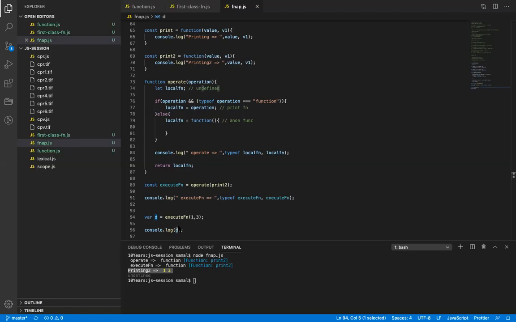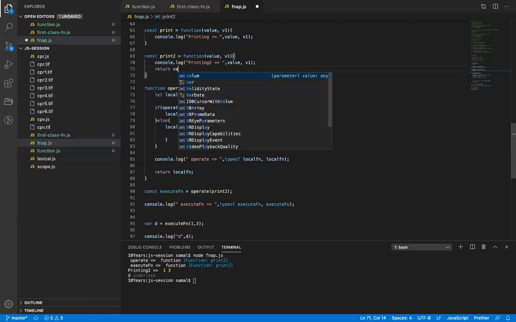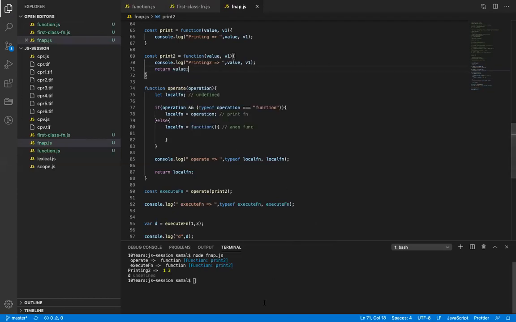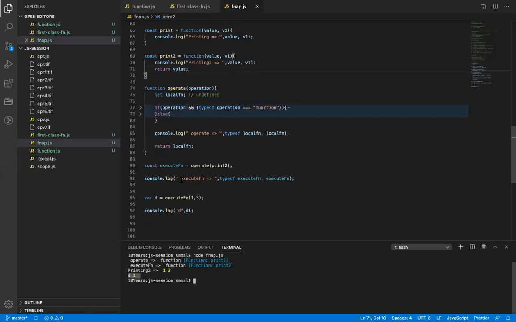And that is why D में ये undefined आ रहा है. ठीक है, D में ये undefined आ रहा है. The moment I return something again, let's say val, if I return a val, D will be the value which I passed. ठीक है? Any question?